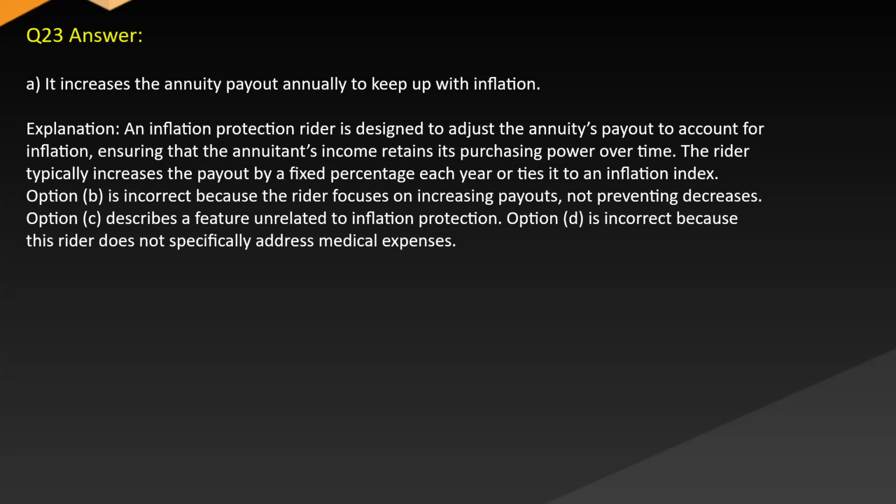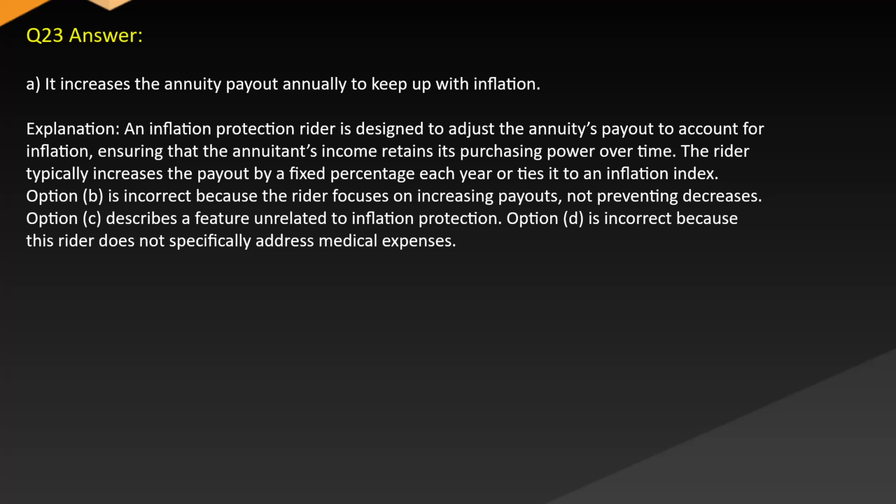Answer A, it increases the annuity payout annually to keep up with inflation. Explanation: an inflation protection rider is designed to adjust the annuity's payout to account for inflation, ensuring that the annuitant's income retains its purchasing power over time. The rider typically increases the payout by a fixed percentage each year or ties it to an inflation index.